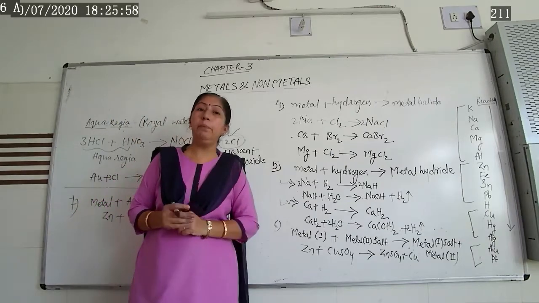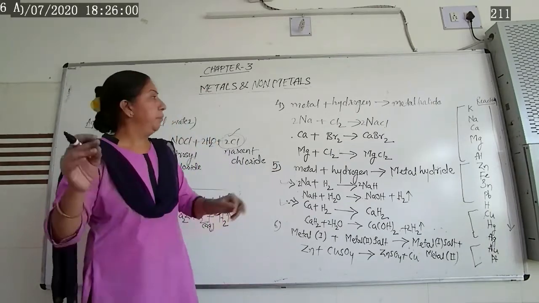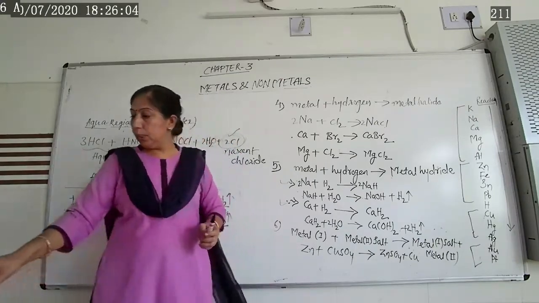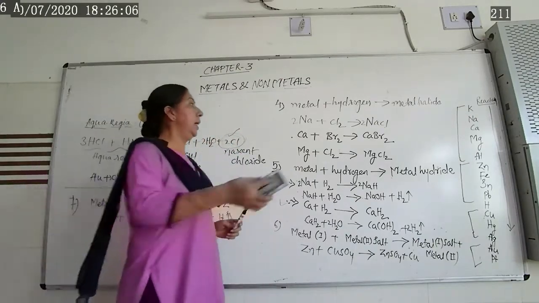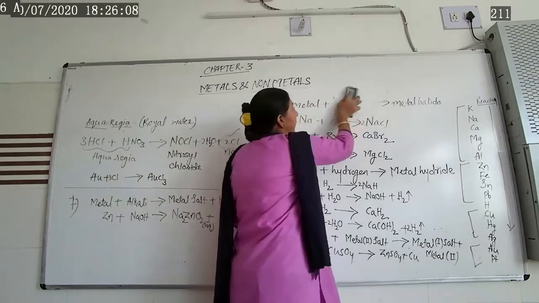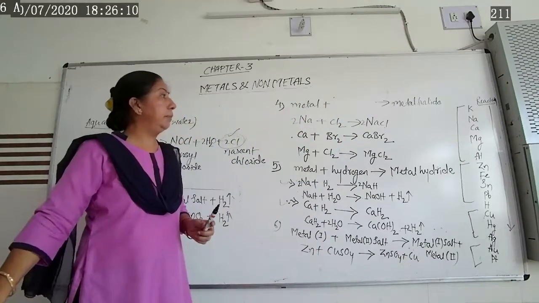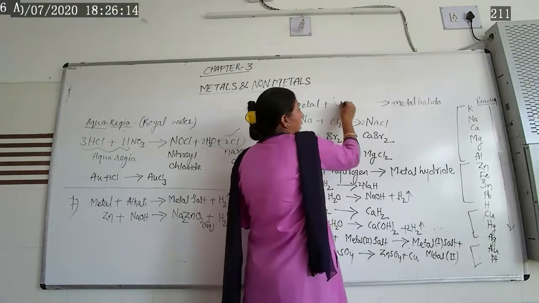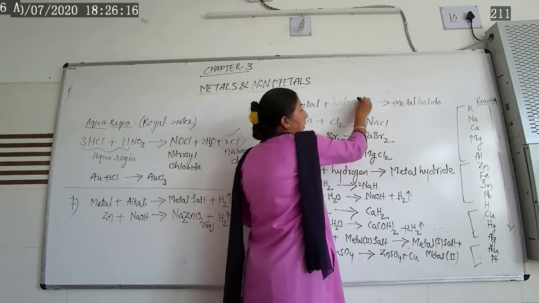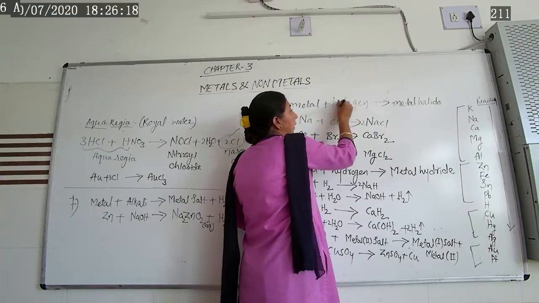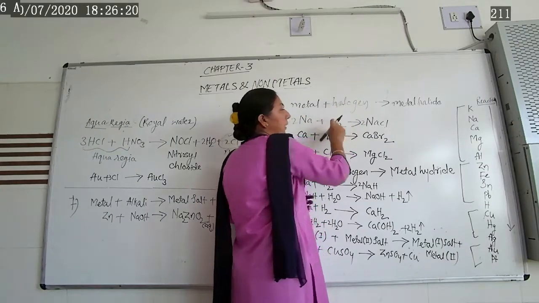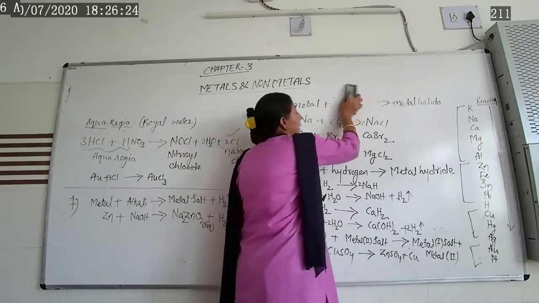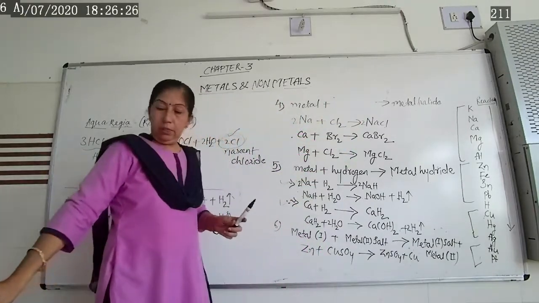This one is actually the 5th chemical property. Now let us see the next chemical property. Metals react with halogen. It's not hydrogen but halogen. Metals react with the halogen and form metal halide. Halogen means what? Chlorine, fluorine, bromine. All these group 17 elements are known as the halogens.